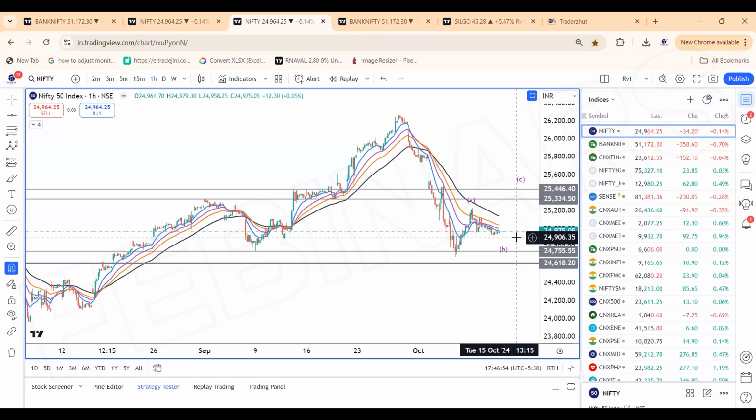Again back towards 24,900. Then the rise could start after a falling wedge kind of pattern is cleared, and the rise of C could come in towards 25,340 to 425 levels, which is the initial mark. If it is a wave 3, then the extension would start towards 25,650 and higher levels. So that is the main motto behind the trade setup. As of now, those are the levels which need to be watched.